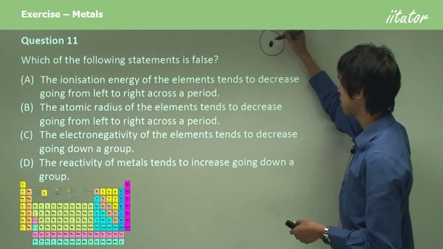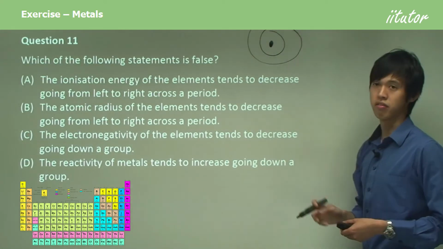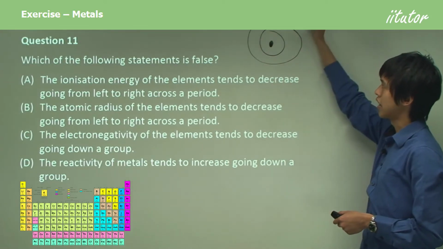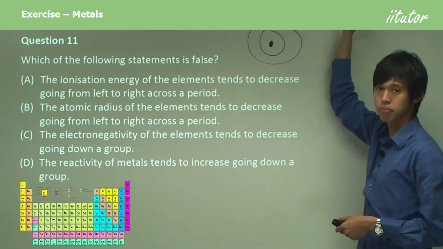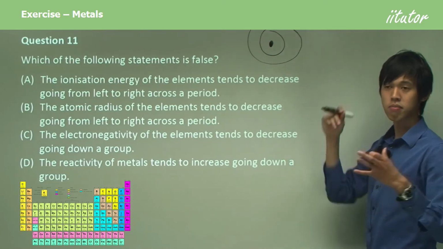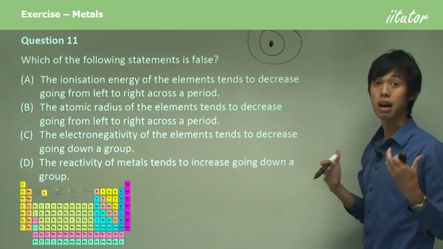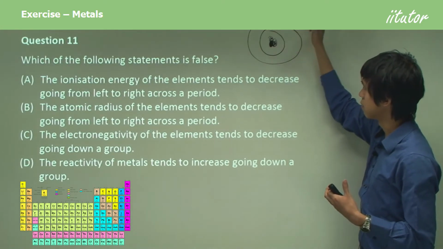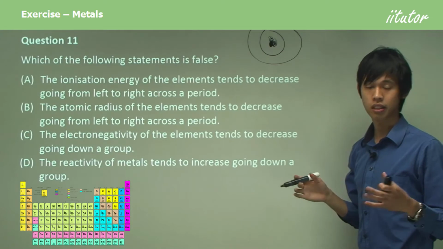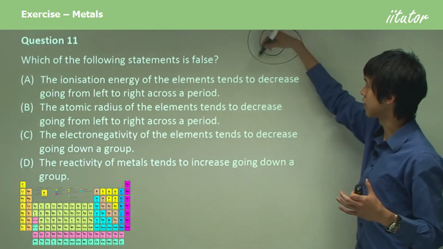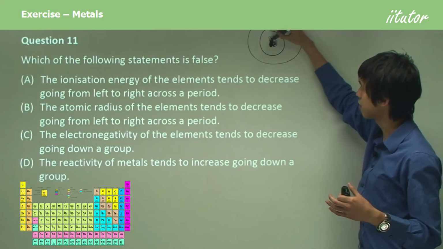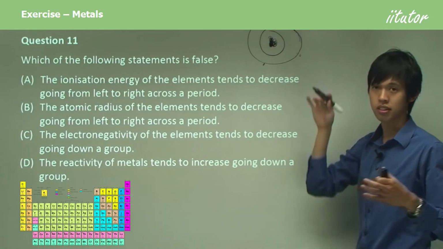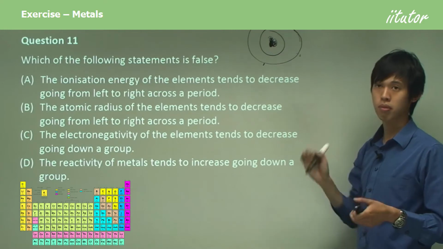So if the black spot is our nucleus, let's say we're in period 2, where we've got 2 shells. As we go across the periodic table, the number of protons goes up. So we get lots of protons, okay? Lots of protons in here. But the number of shells stays the same, okay? So the number of shells out here stays the same. But the attractive force between the electrons out here and the protons gets bigger because there's more protons.